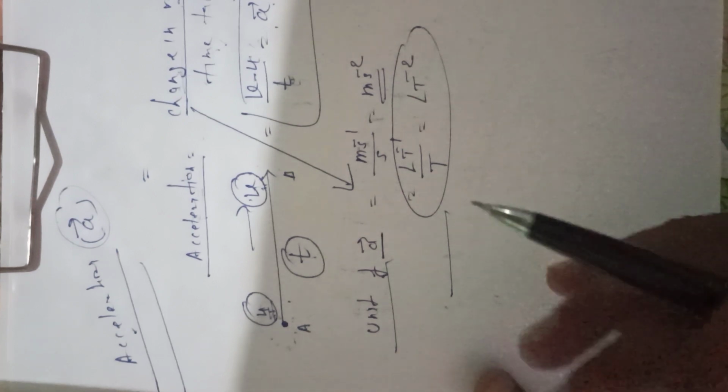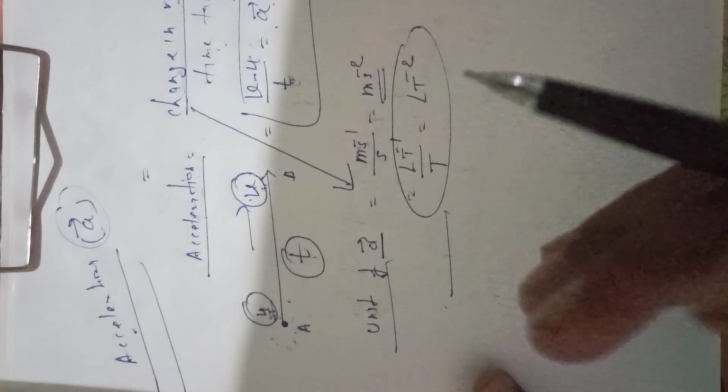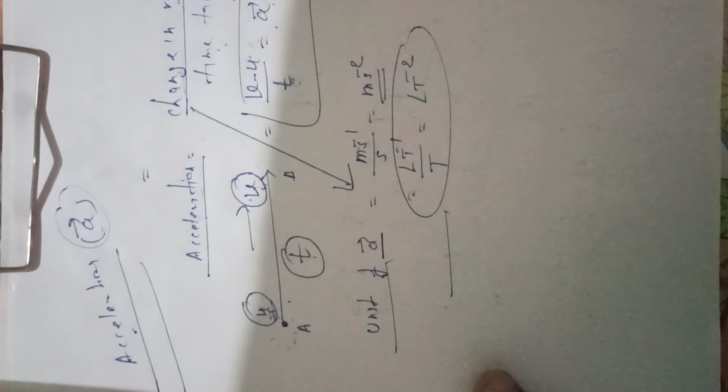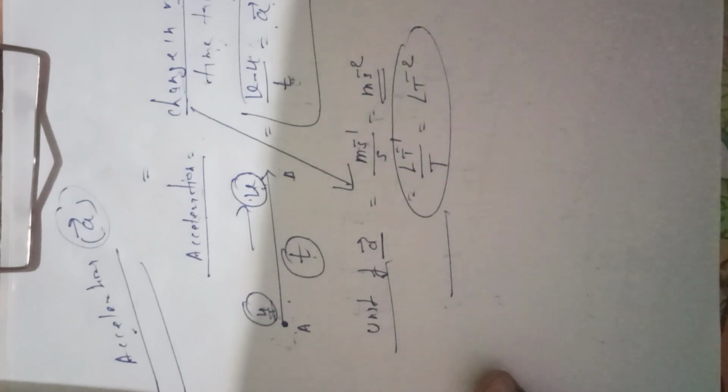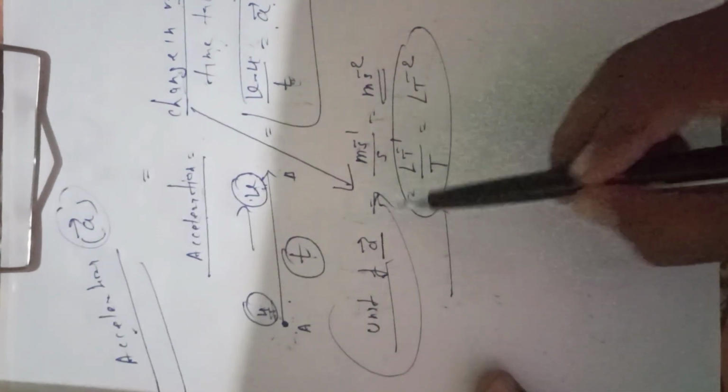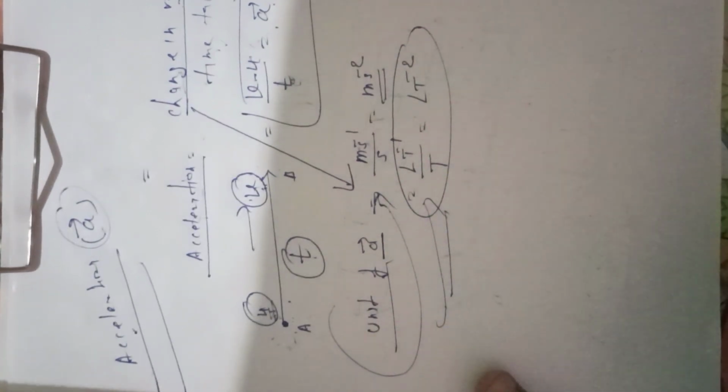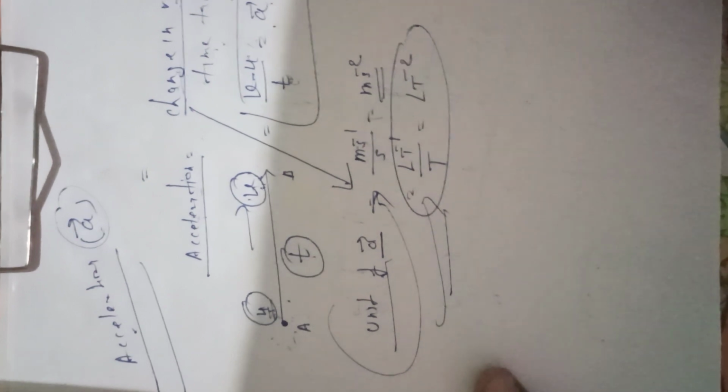All physical quantities are given in the syllabus. The first unit is also given, second unit, third unit. We have discussed the different physical quantities in different chapters, and their unit and dimension formula.